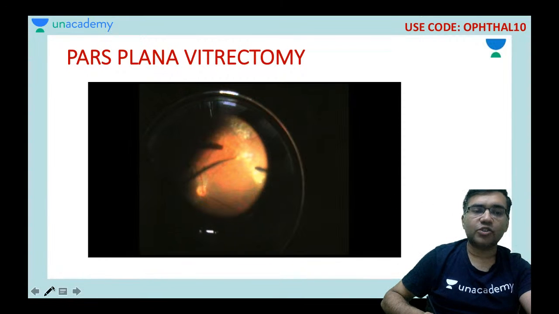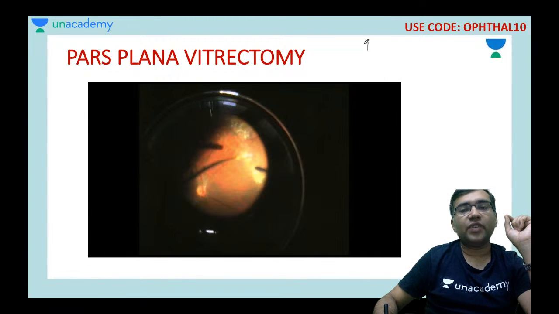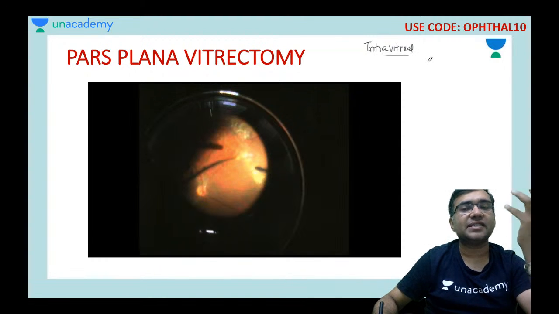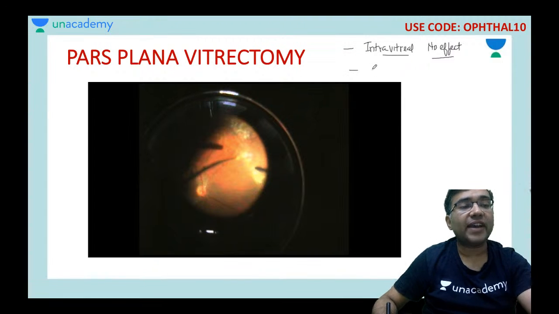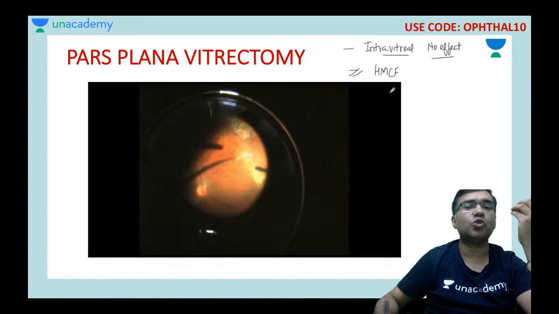So they would ask you when you are going to do a vitrectomy surgery. So when even the intravitreal injections are given and they are having no effect, okay, the patient is not improving, or if the patient has come with a lot of exudates in the vitreous cavity and the vision is very less, it is hand movement close to face.